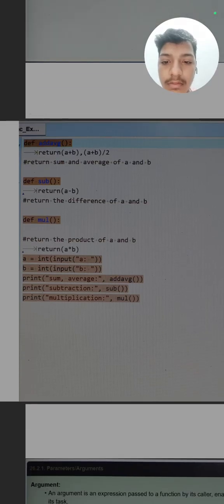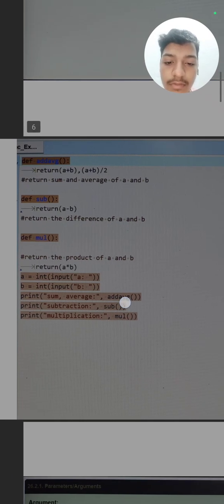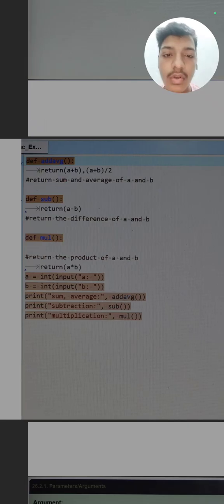Then we have taken two inputs, a is equal to int input, b is equal to int input. Then we just call the functions like print, and we write the function name, we call this function name. So now you understand how we can define a function by writing the def keyword, then the function name, and then round brackets. Inside that we can pass arguments. It is very optional.